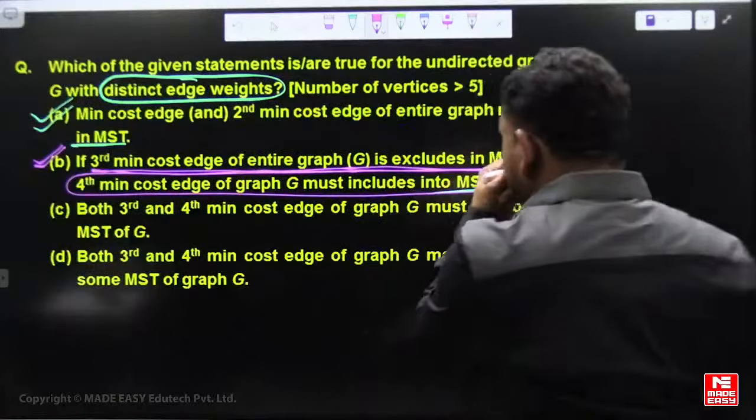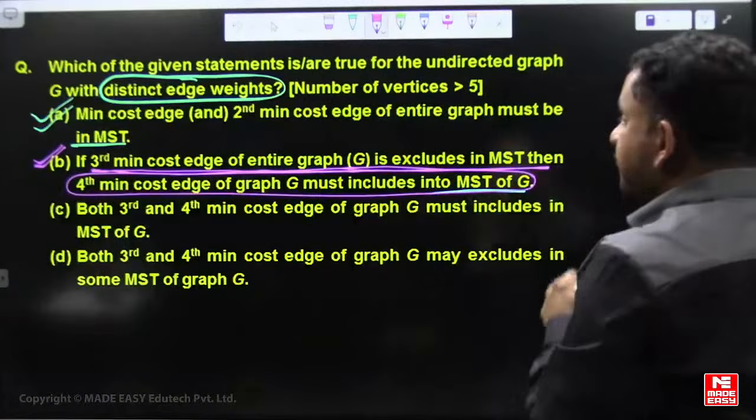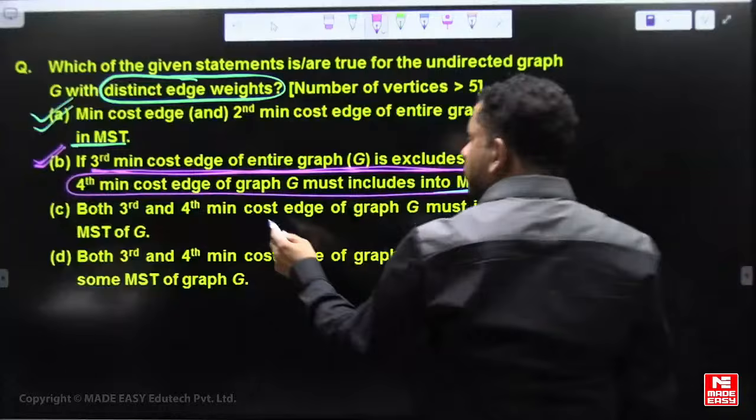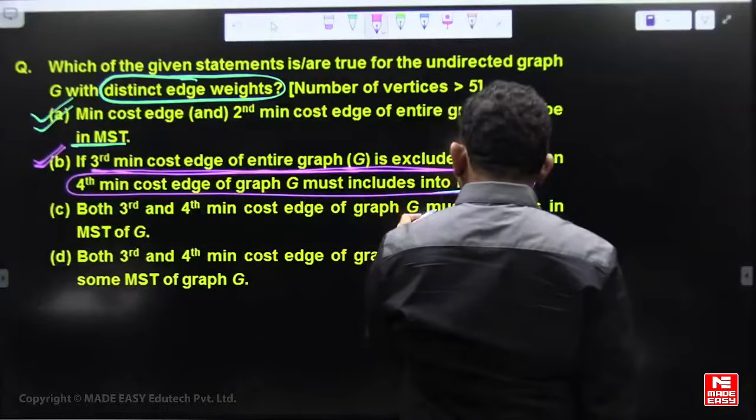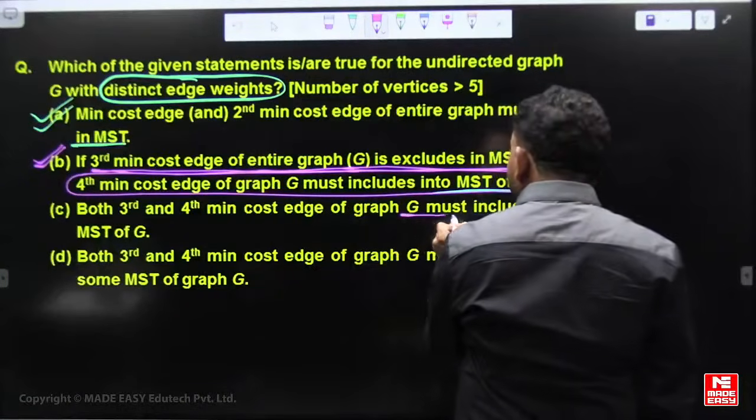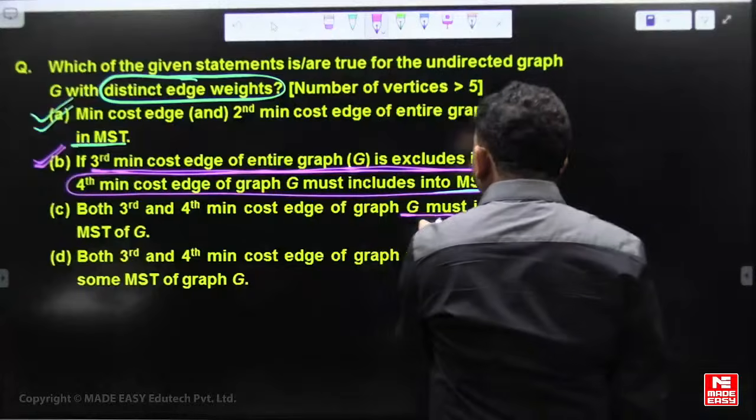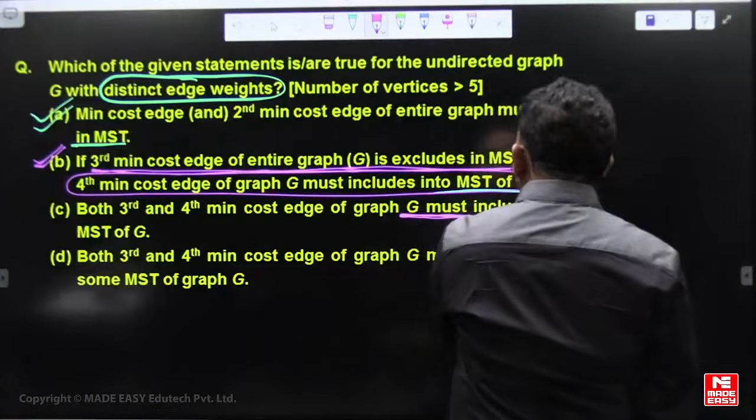There is no guarantee that both the third and fourth min cost edges of the graph must be included in the MST.